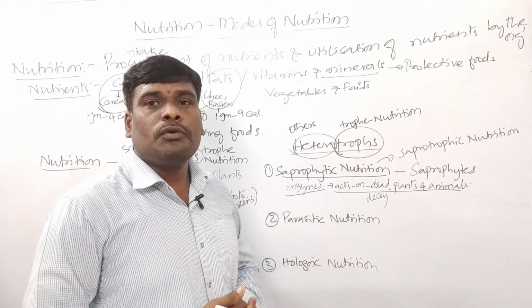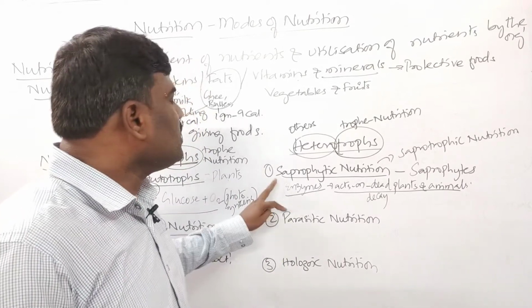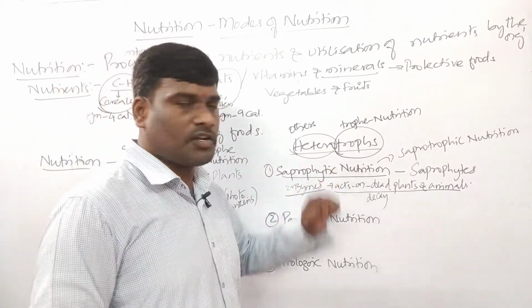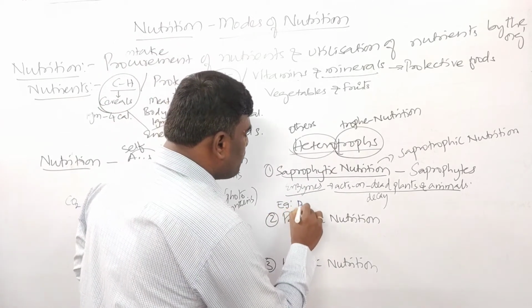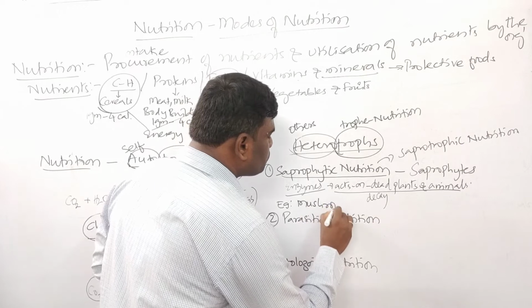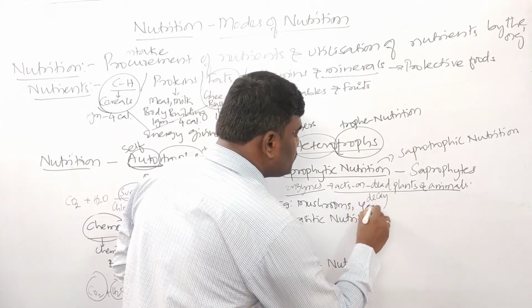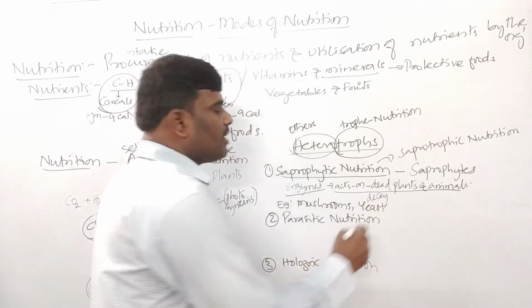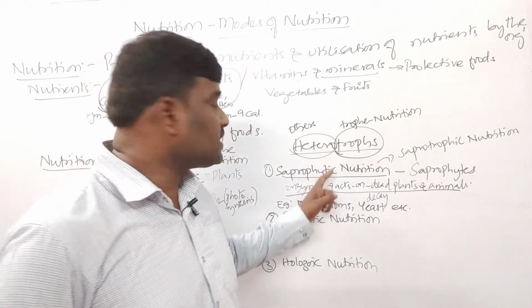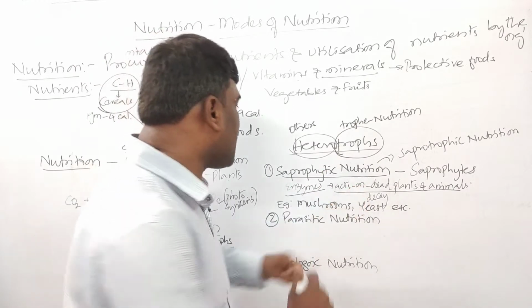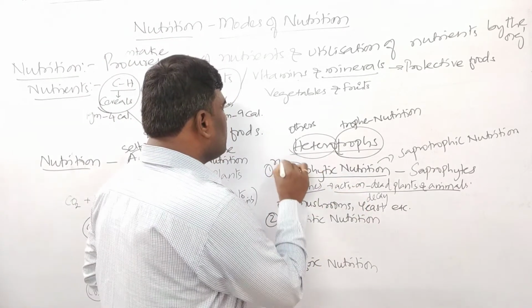Such type of nutrition we call saprophytic nutrition. Examples of this are mushrooms, yeast, etc. The meaning of sapro is rotten.